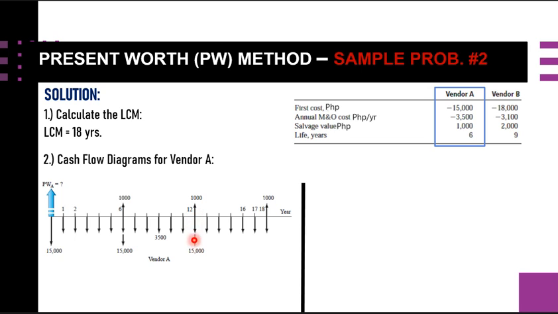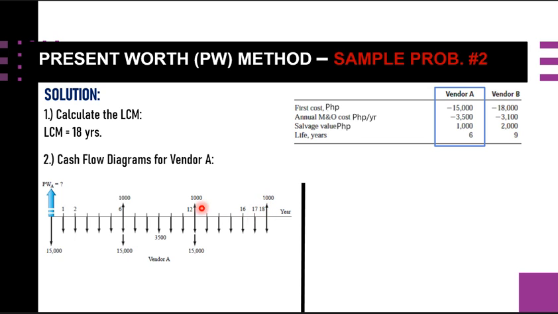So our first cost is still 15,000 pesos, and we have this annual M&O of still 3,500 until this 18 years here, and we have also this salvage value of 1,000 pesos.